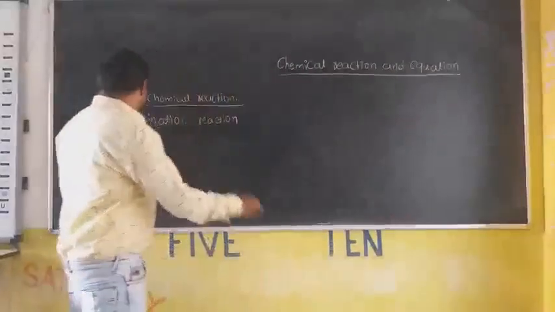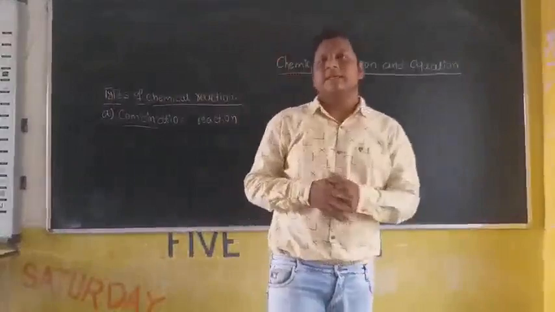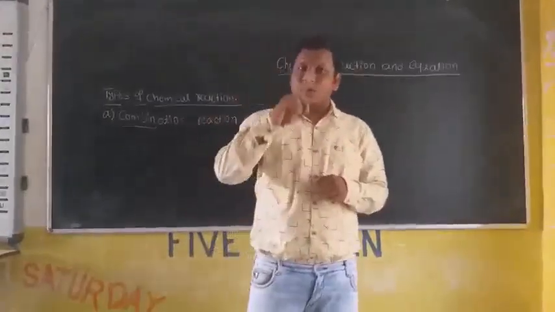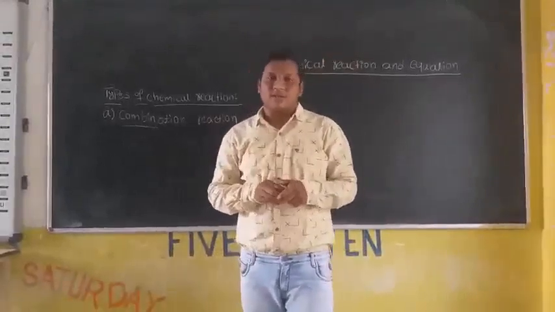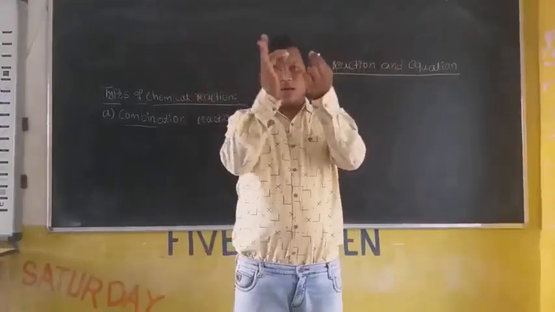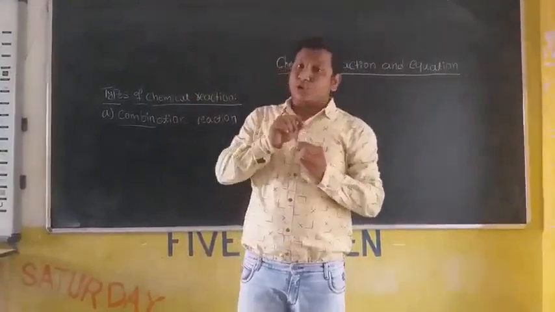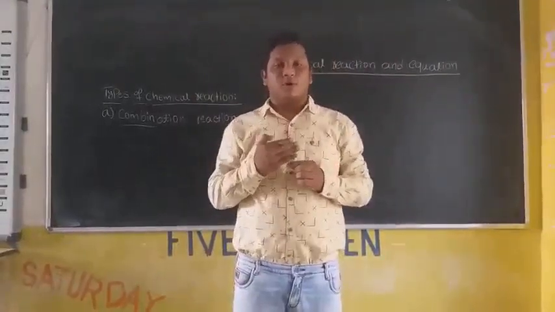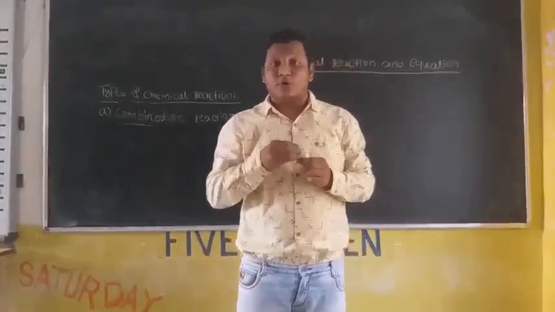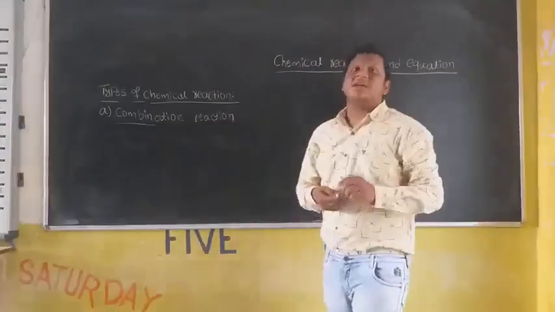The name itself suggests combination. Combination reaction means two or more reactants react and produce only one single compound. For example, if this is one reactant and this is another reactant, when two or more reactants react, they should produce only one single product. If it produces more than one product, then that does not come under combination reactions.